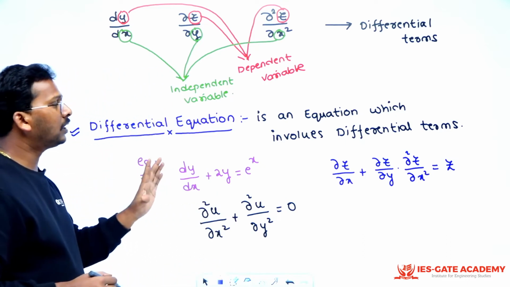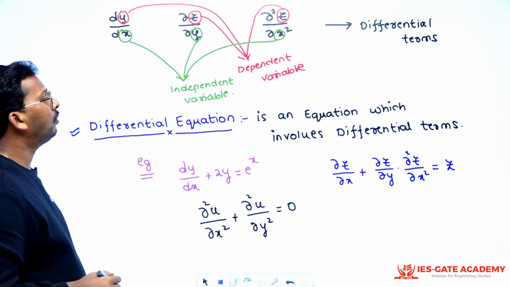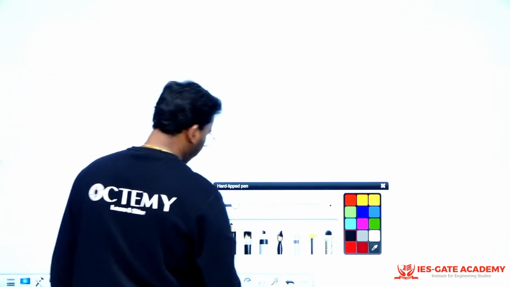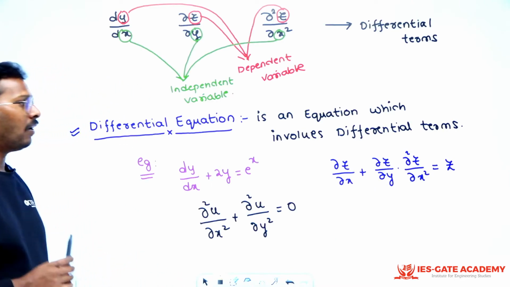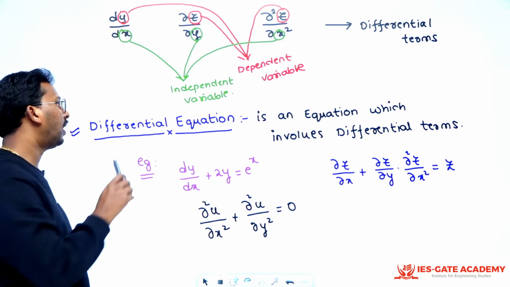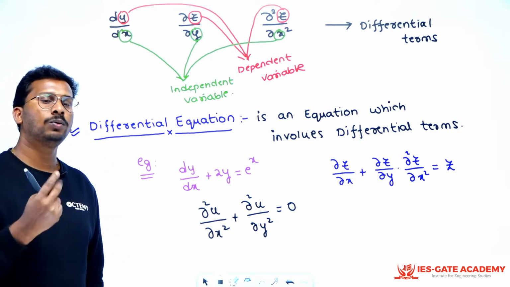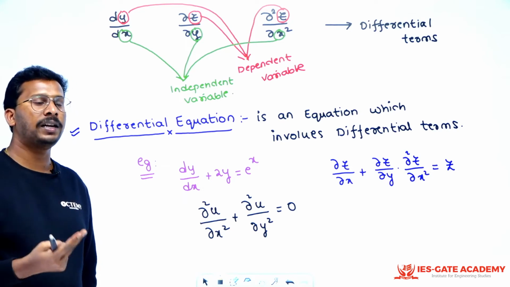So this is how you define a differential equation, right? Very good, sir. Now let us go to the next point. What is an ordinary differential equation and a partial differential equation? We have understood the general definition of a differential equation, but there are two things, sir, that is ODE and PDE, right?